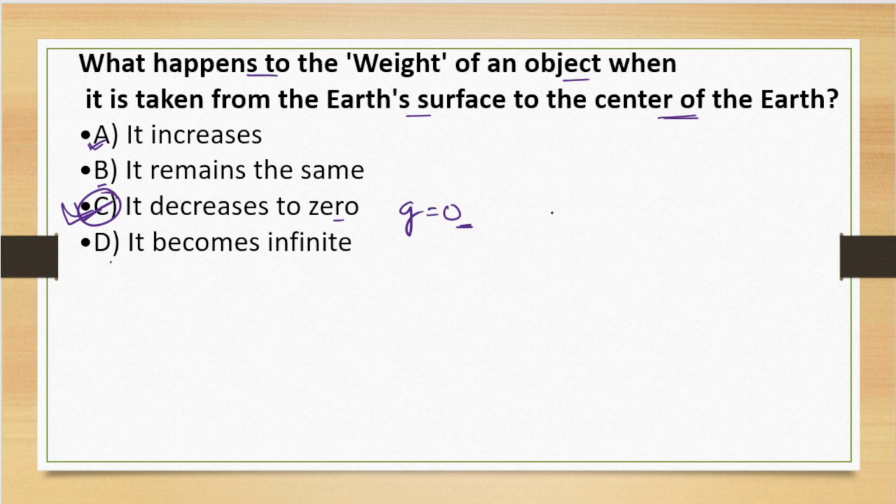As we know, W is equal to mg. So m is mass and the gravity becomes 0. So mass into 0 becomes 0. So any object taken from the Earth's surface to the center has zero weight, right?